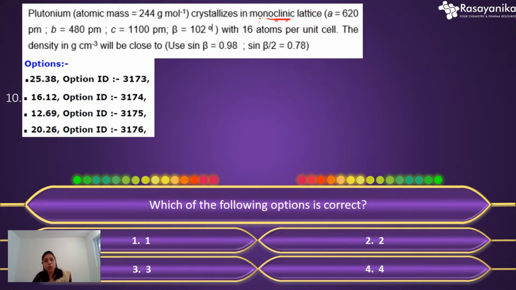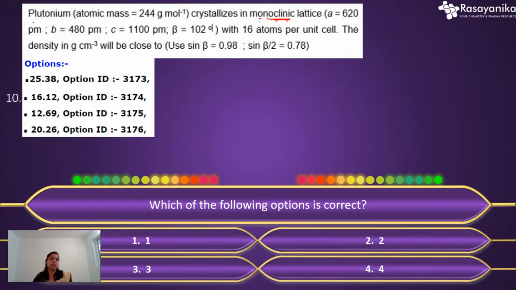So if you know about this monoclinic lattice, what type of lattice is this? What will be the angle? What will be the sides, the length of the edges? If you have any basic idea of how it looks, then you can easily answer or calculate this question. Otherwise, it will be difficult for you. So it is a very basic question actually. You need to know these things if you really want to solve physical chemistry questions. And solid state is an independent and also an easy chapter actually.